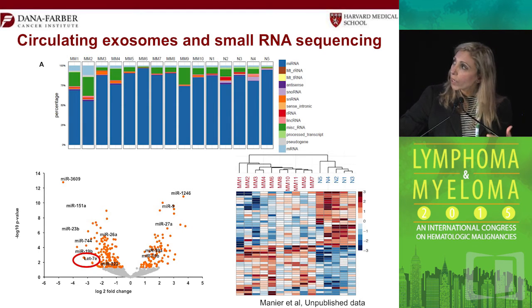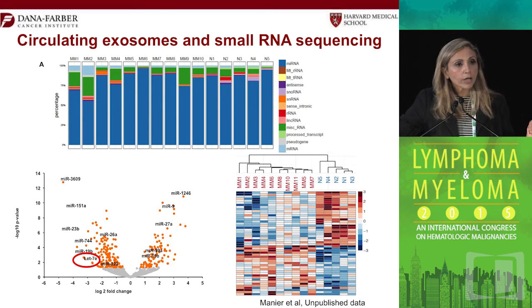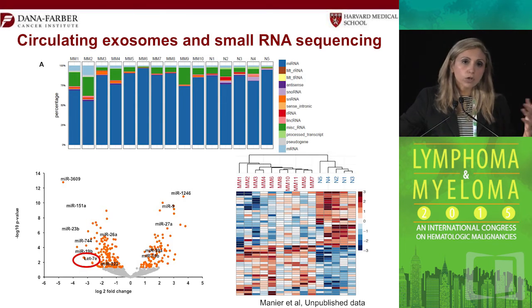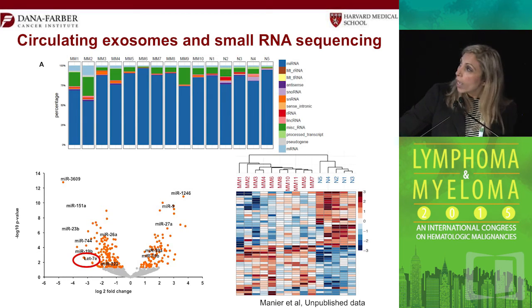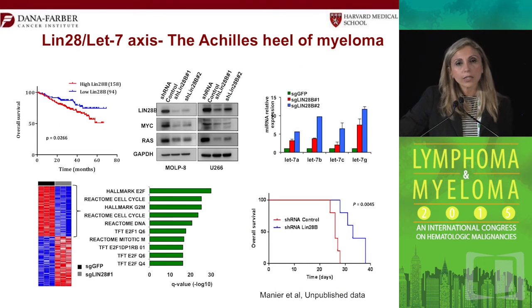And indeed you can see by doing RNA sequencing, most of the changes that occur in exosomes are actually microRNAs. The others, snoRNA, lncRNA, all of those are a very minute population, and almost all of the small RNA inside the exosomes is actually microRNAs. And when you look at the signature of those microRNAs, one of them that showed up significantly lower in myeloma patients was LET7. Now, we know that LET7 is a critical regulator of B cell proliferation, of stem cell differentiation, but also of many cancer cells.